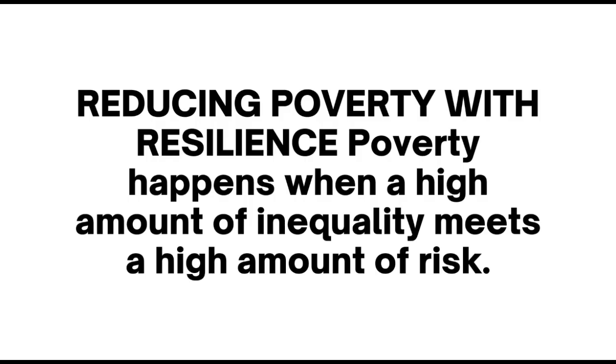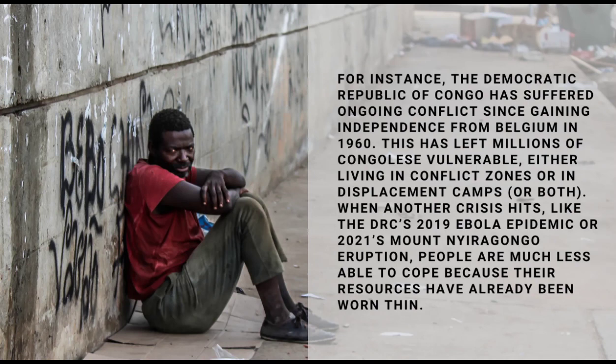Next is reducing poverty with resilience. Poverty happens when a high amount of inequality meets a high amount of risk. For instance, the Democratic Republic of Congo has suffered ongoing conflict since gaining independence from Belgium in 1960. This has left millions of Congolese vulnerable, either living in conflict zones or in displacement camps, or both.